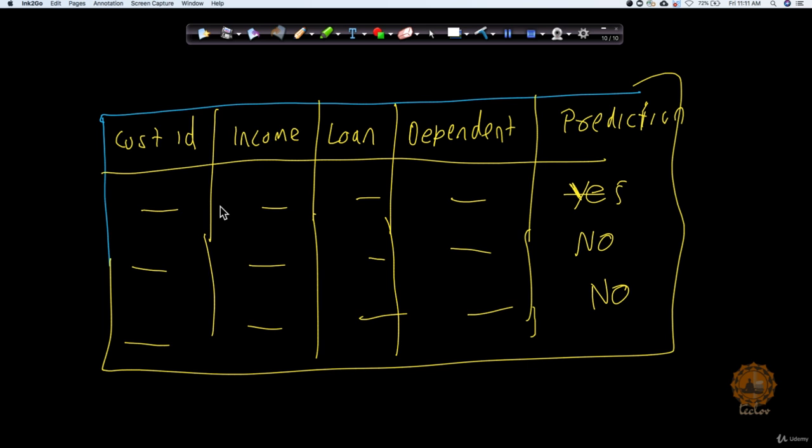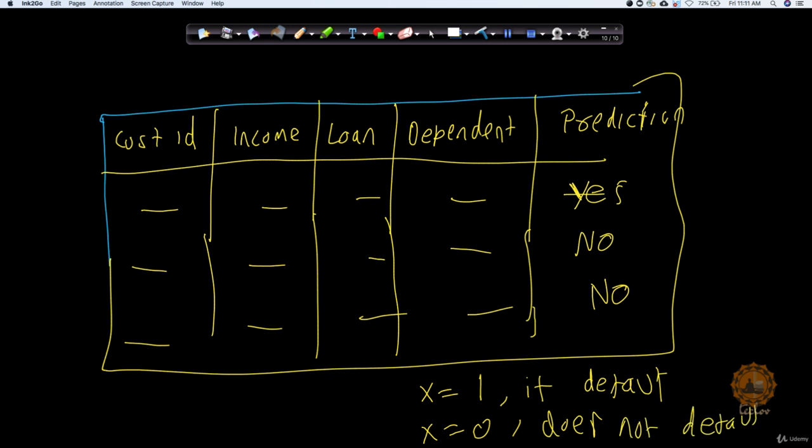Maybe we can define a rule here: I will define a random variable for it, let's call it x, and I'm going to make it 1 if the customer defaults. So if he is going to default, I mark it as 1. X is equal to 0 if he does not default.